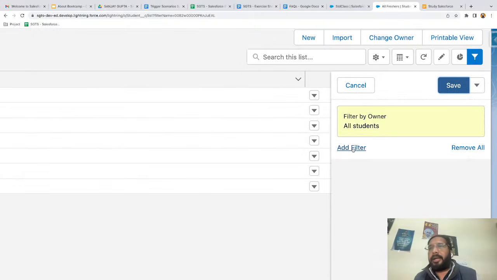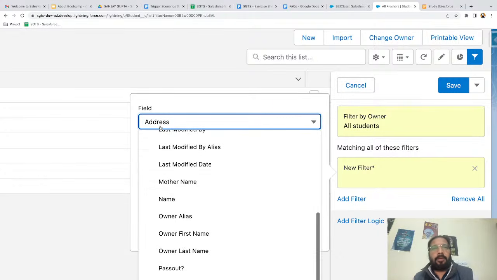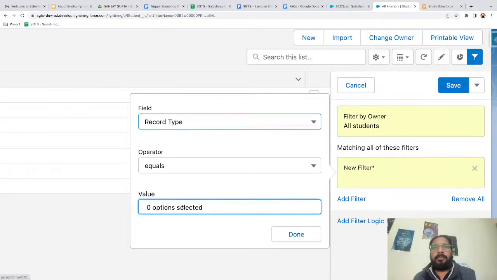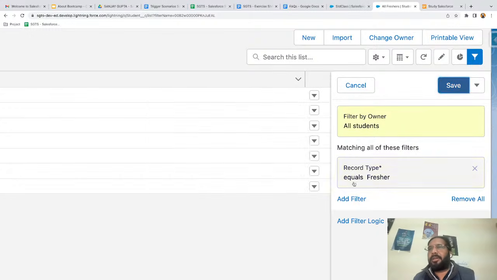Now, if you want to apply a filter, just click on add filter. From here, you can select record type and you can select freshers, right? When you select this option, click outside and then you can click on done. So we are selecting record type equals freshers and I'm clicking on done. So this filter I have applied. If you want to apply more filters, you can do that.